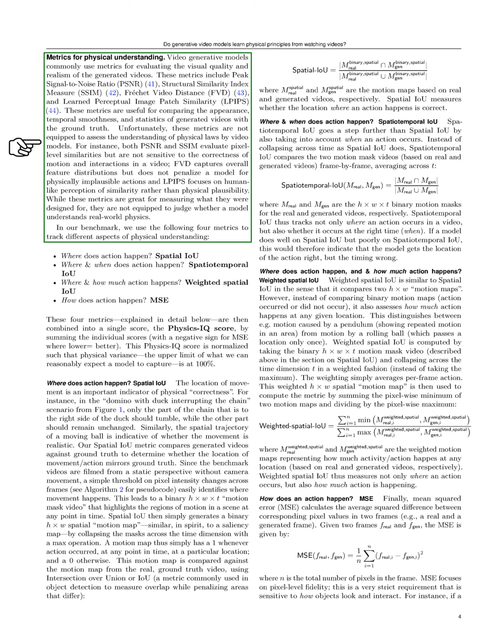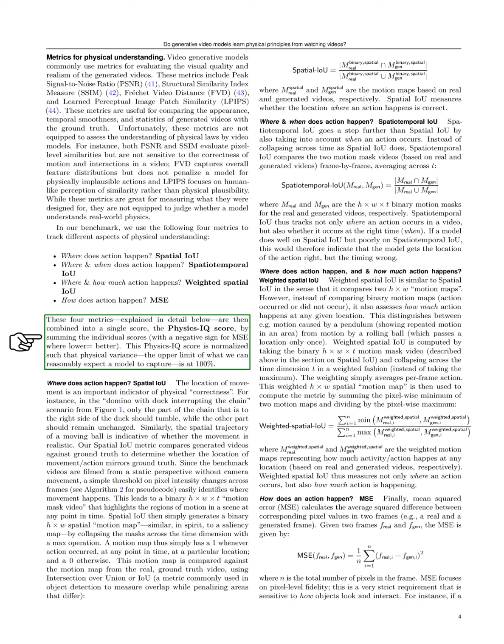To measure physical understanding in our benchmark, we employ 4 specific metrics. 1. Spatial IOU, which identifies where actions occur. 2. Spatiotemporal IOU, which determines where and when actions happen. 3. Weighted spatial IOU, which assesses where and how much action occurs. 4.